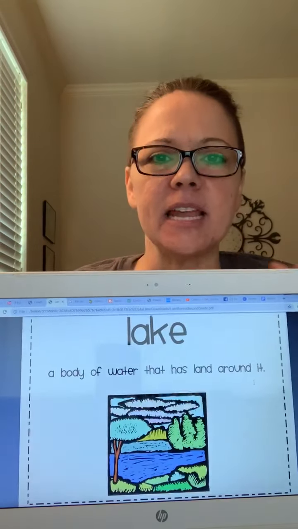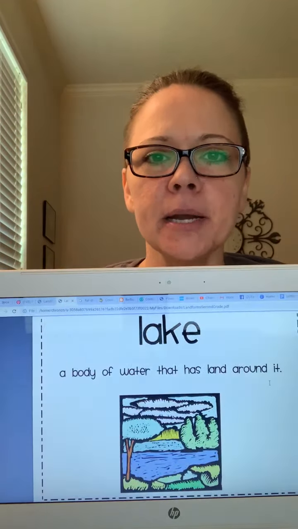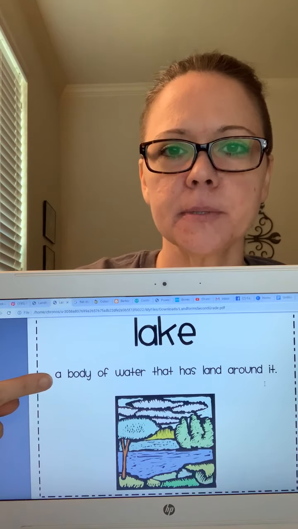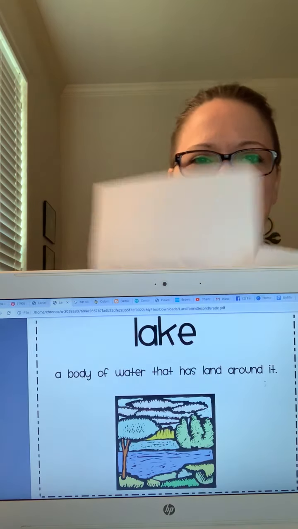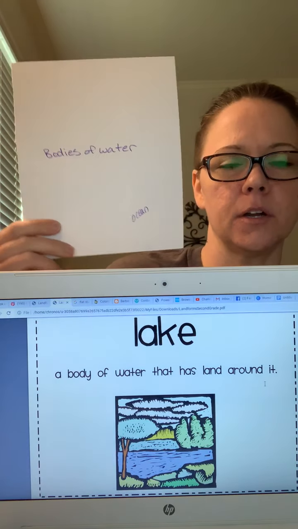Okay. The next one we have is a lake. A lake is a body of water that has land around it. I'm sure you've been to the lake before, fishing or swimming. Maybe you went camping at the lake. So a lake is water that's going to have land all the way around it. So is a lake going to go on your landforms paper or your bodies of water paper? Well, it tells us a body of water. So draw a lake on your bodies of water paper. Pause the video and do that now.